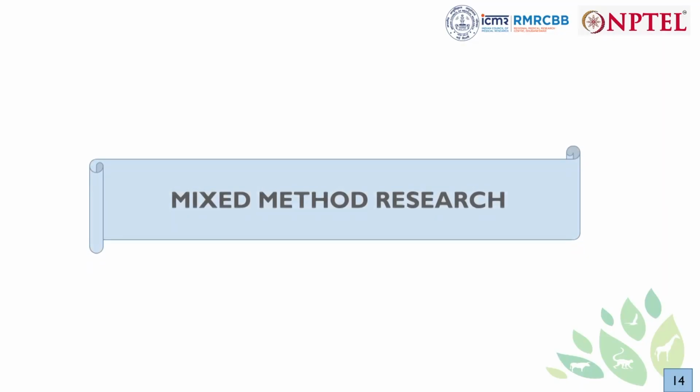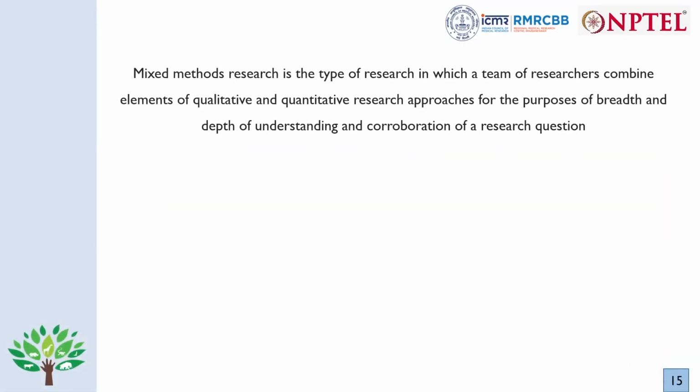Now let's come to the second part of today's discussion, that is mixed method research. Nowadays it is usually called the new star in the social science sky, or the third research paradigm, because after the development of quantitative and then qualitative research, mixed method research has come. It is usually defined as a type of research in which a team of researchers combine elements of both qualitative and quantitative research for the purpose of understanding both the breadth and depth of a research question or a hypothesis.